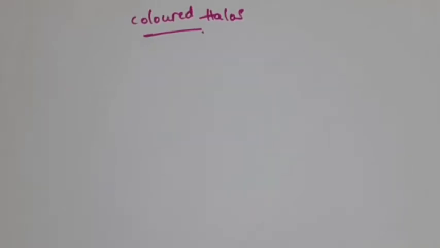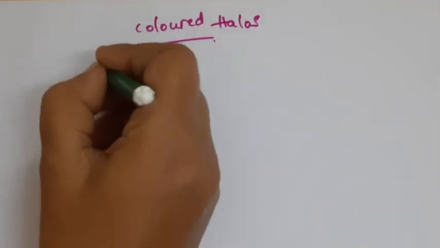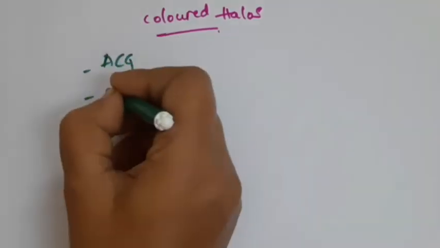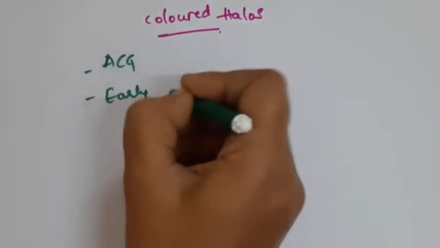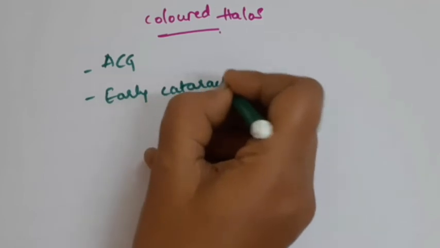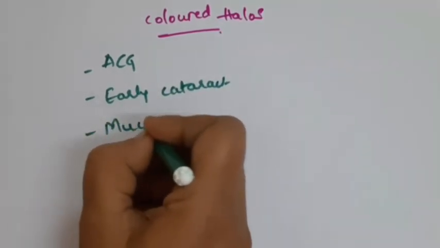What are the causes for colored halos? We have acute congestive glaucoma, early stages of cataract, and then mucopurulent conjunctivitis.